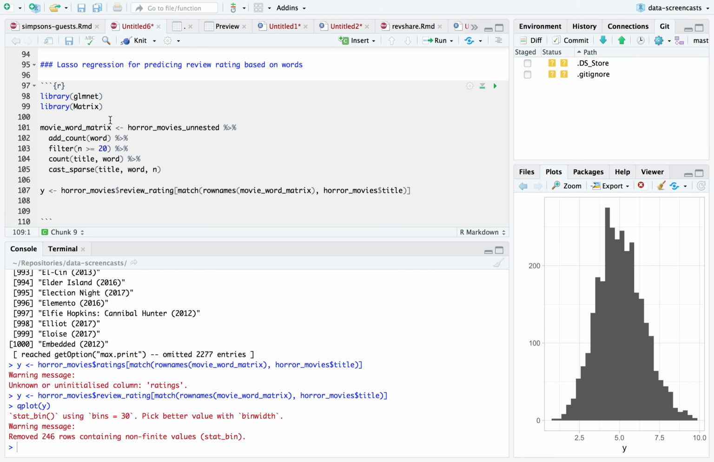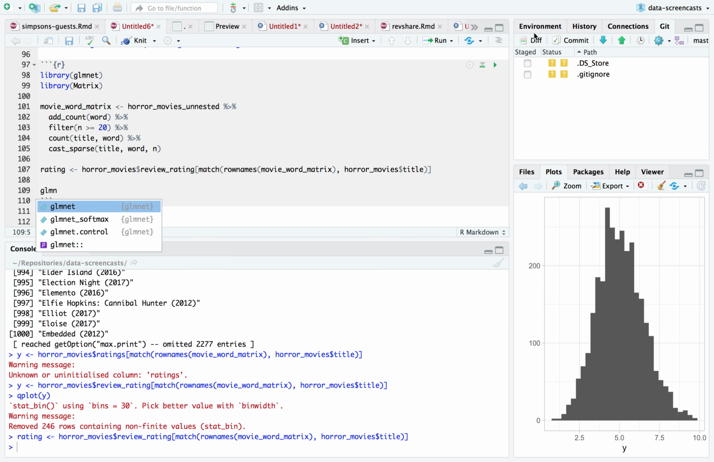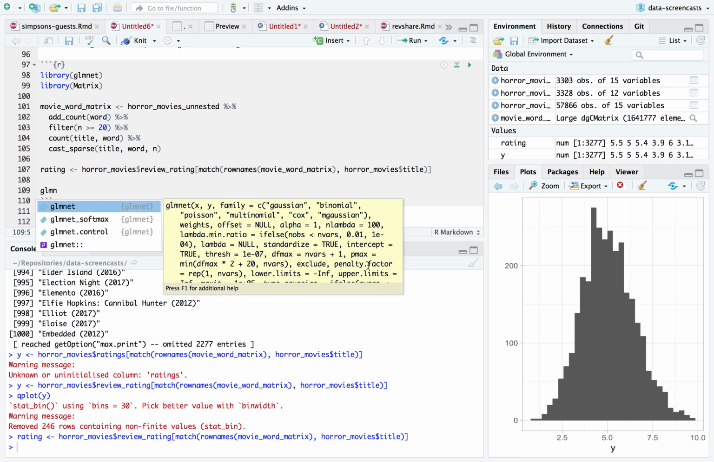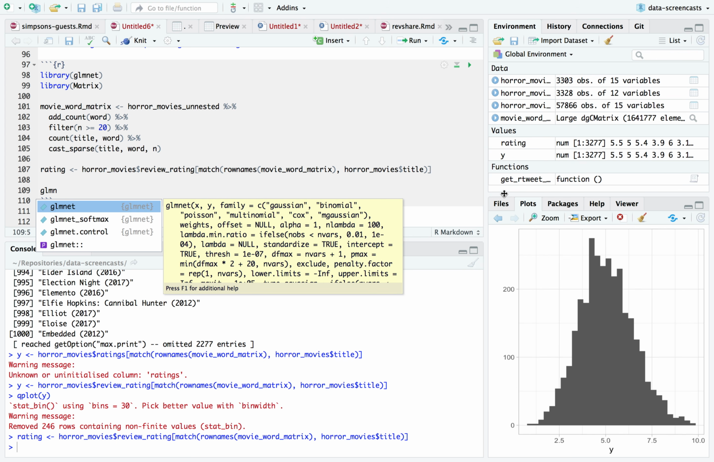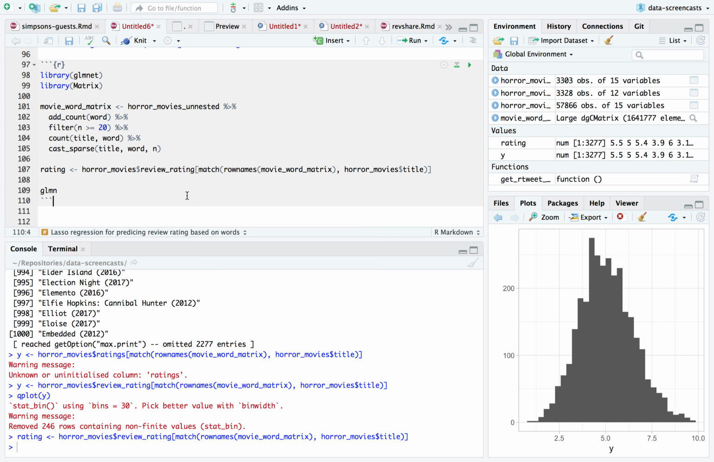Okay, I have my X. I'm just going to call it rating, not Y. And now I can do... I forgot, I should show the environment as I go. I was meant to do that.